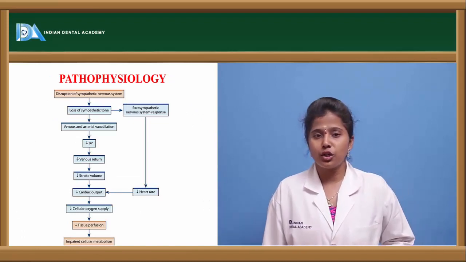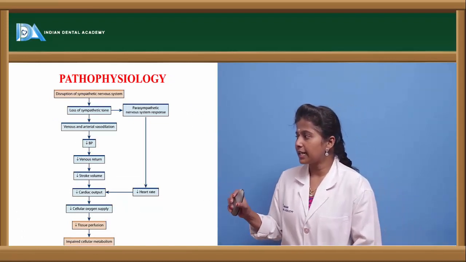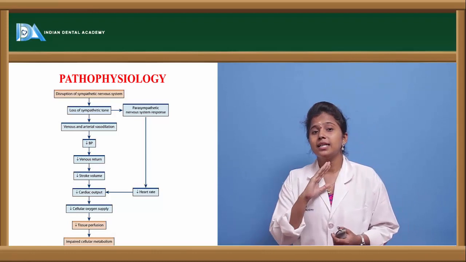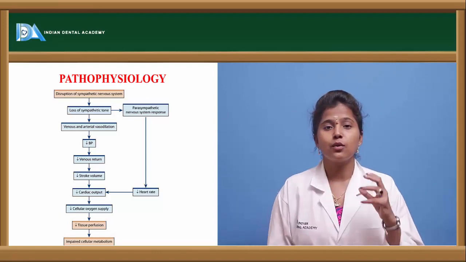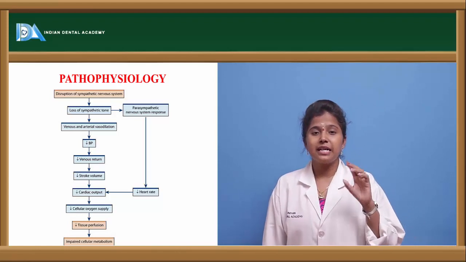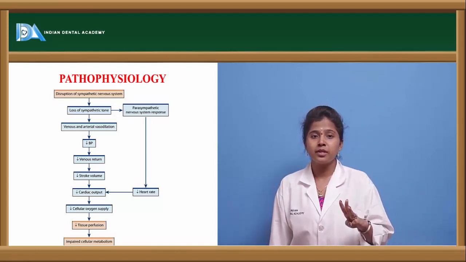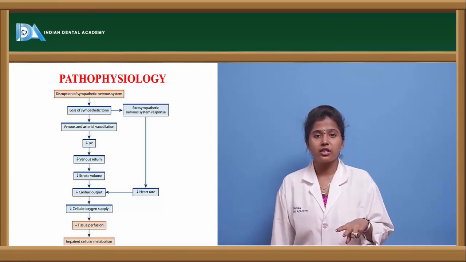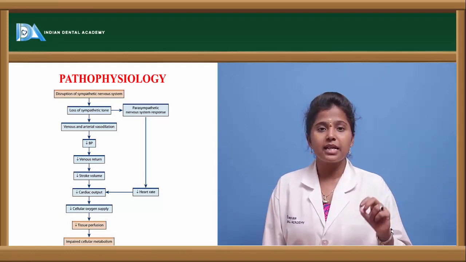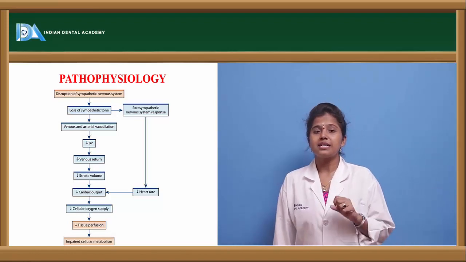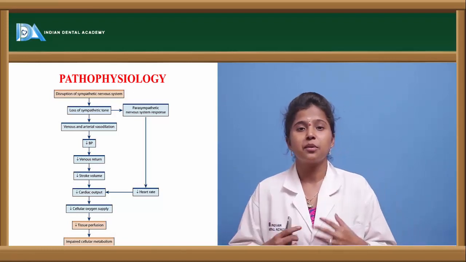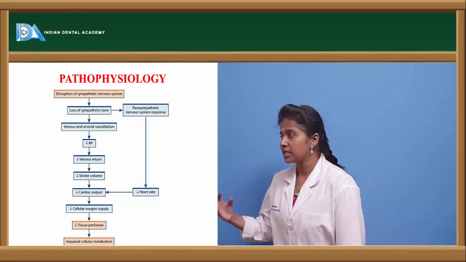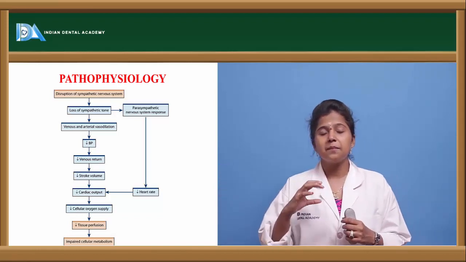Let us see the pathophysiology of this neurogenic shock. Once spinal cord impairment takes place, there occurs disruption of the sympathetic nervous system. As I told you, the nervous system has the central nervous system, peripheral nervous system, and autonomic nervous system. In the autonomic nervous system, we again have the adrenergic and cholinergic nervous systems, also called the sympathetic and parasympathetic nervous systems. In the sympathetic nervous system, the innervation takes place from the brain and spinal cord.